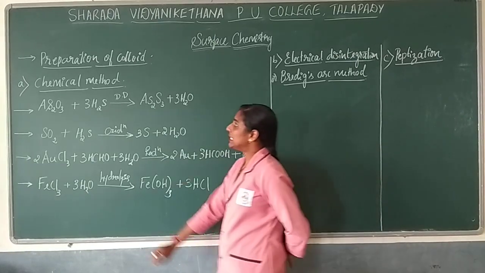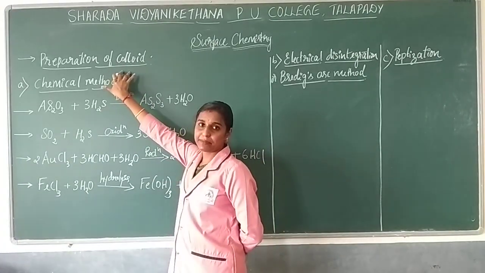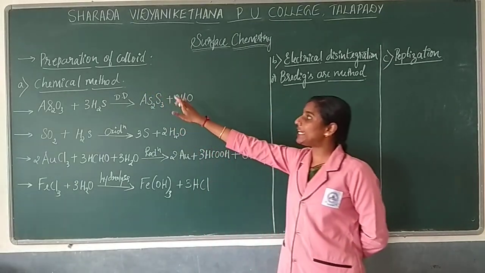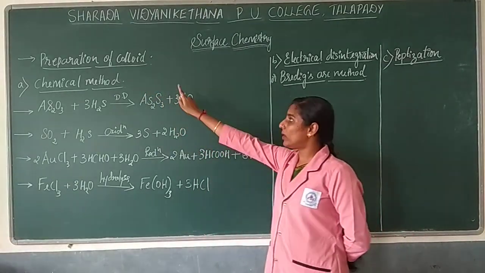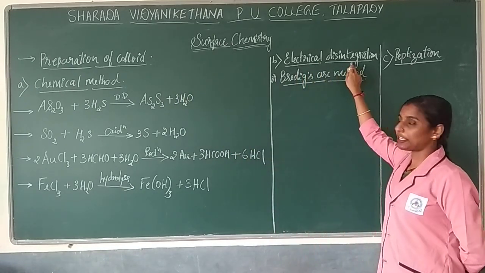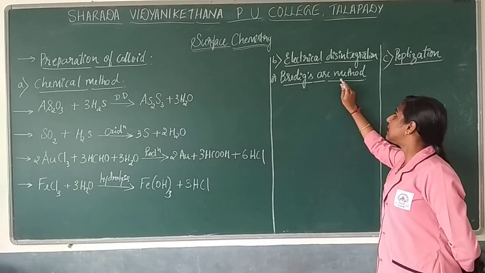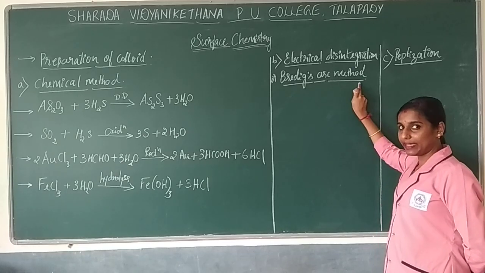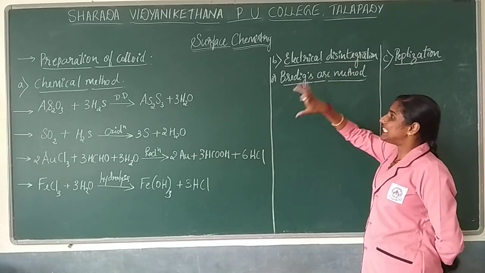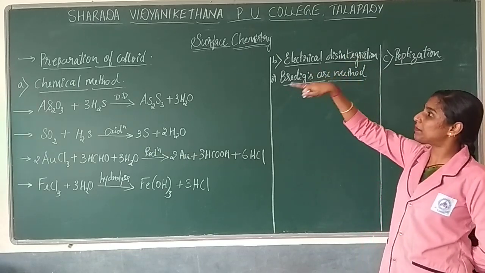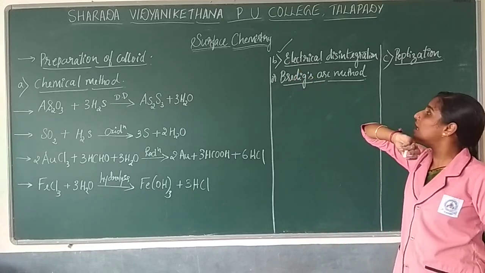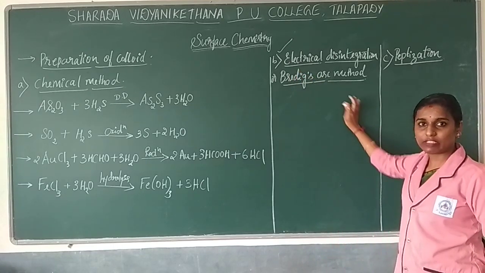So next we will be learning the topic of preparation of colloids. The preparation of colloids mainly goes with three methods. The first is the chemical method, the second is electrical disintegration, or Bredig's arc method, and the third is peptization. These three methods are very important in the preparation of colloids. This can be asked for 3 marks.